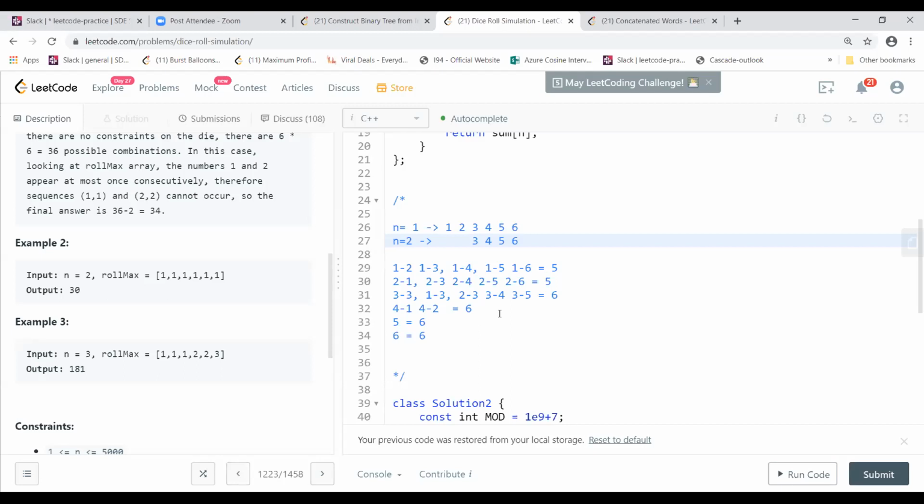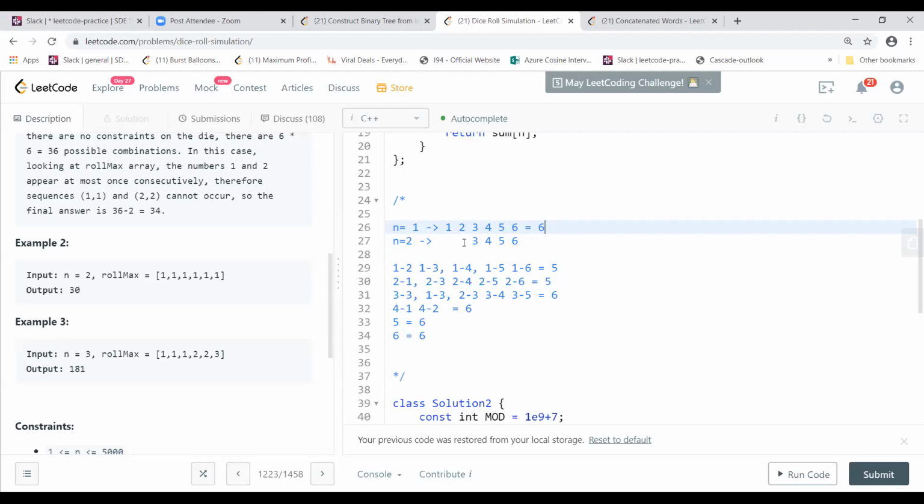Correct. Because you are building on the previous levels, right? The current level you are actually building on the previous level. So you actually see what combinations are possible in the first level. Because in this case, when you have only n equals 1, your combinations will be only 6, correct? If you had only n equal to 1, it will be 1, 1, 1, 1, so it will be 6, correct? Now you are having 2, therefore you can have so many combinations, correct? In this case, you can have 5 combinations because you're restricting only 1.